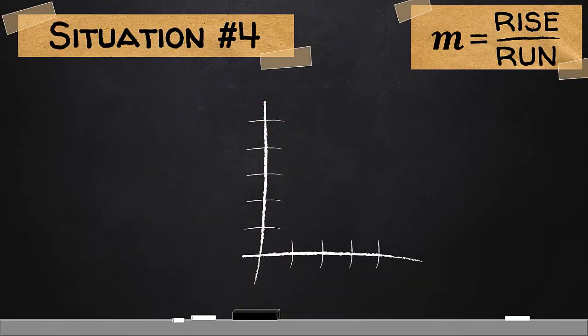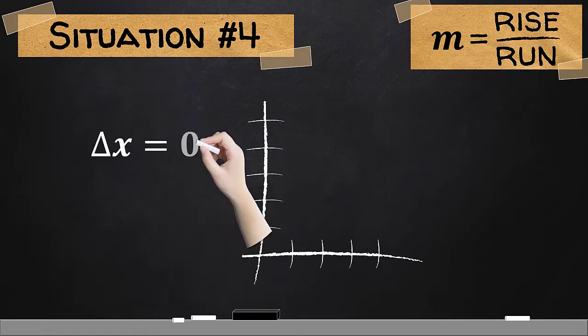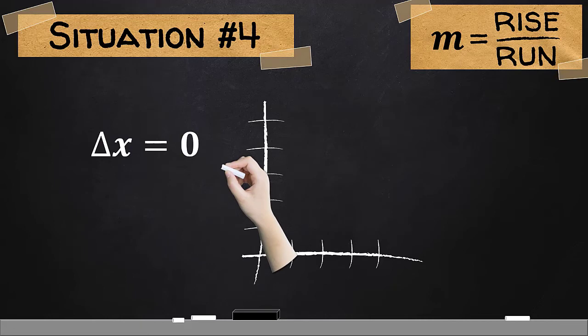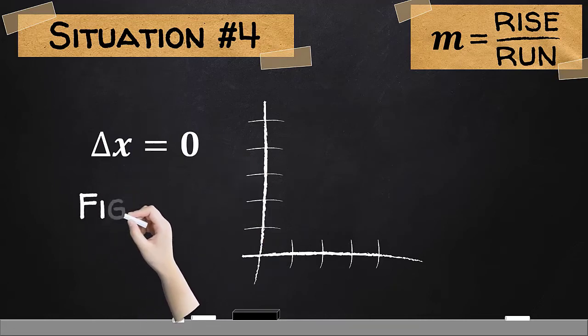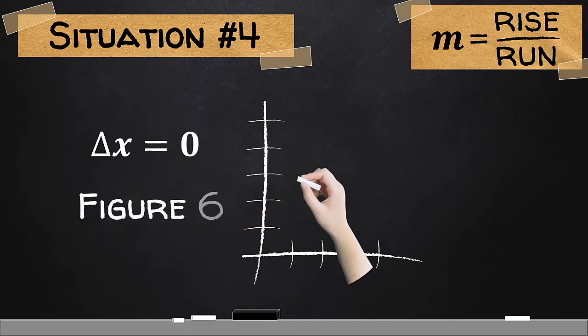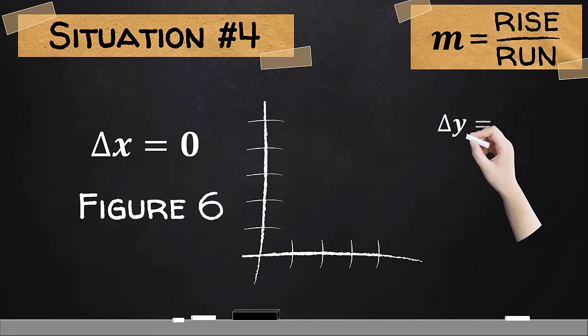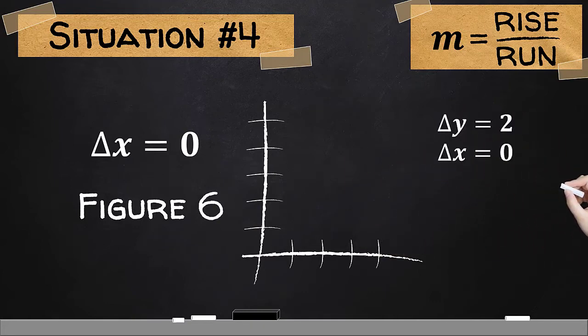Situation number 4. Here, what if the amount of change in x is 0? For this given figure, let us try to denote that the amount of change in y be any constant, say 2, well then again, the amount of change in x be equal to 0.